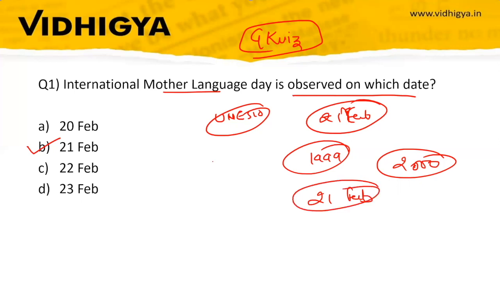And why? Because of the declining languages across the world. So in order to preserve and protect these languages, 21st February was recognized as International Mother Language Day.